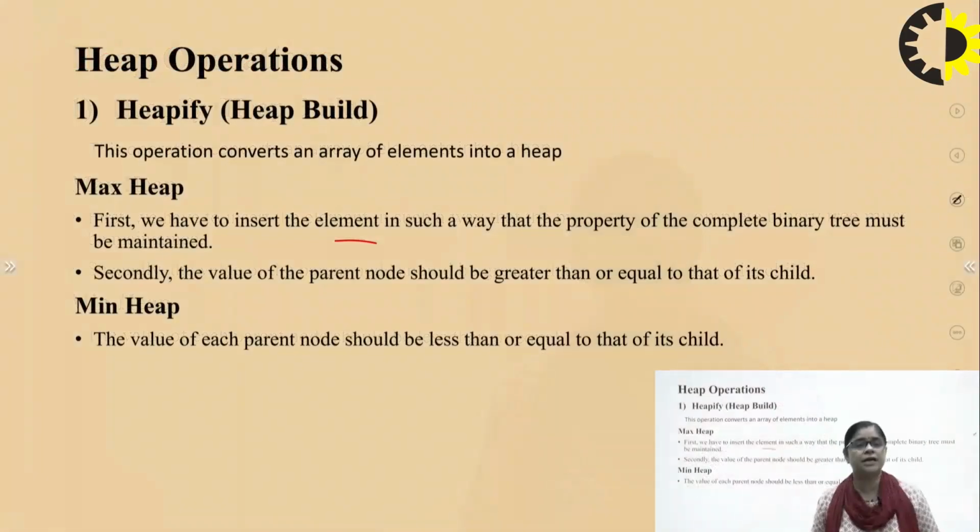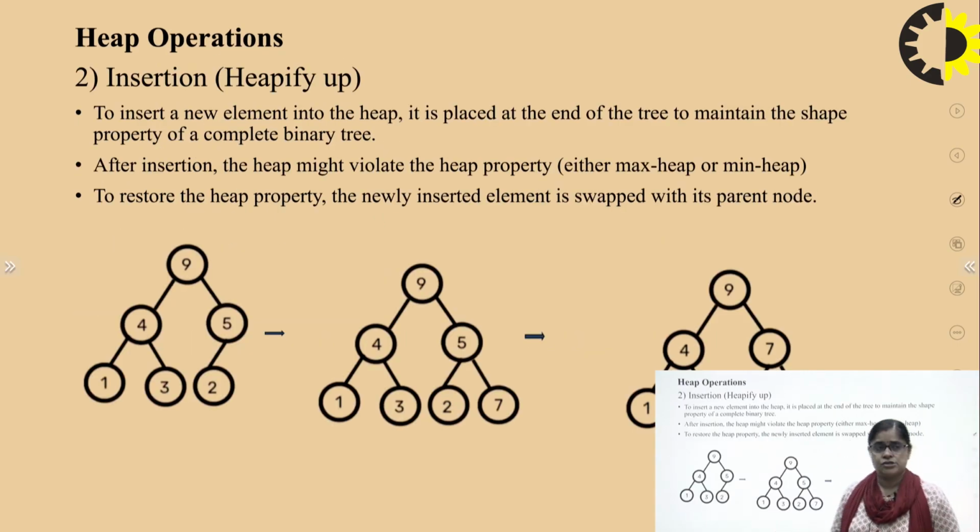If the tree is not a complete binary tree, then you are not going to create the heap, whether max heap or min heap. For creating either, it is essential that the tree be a complete binary tree. For the min heap, the value of each parent node should be less than or equal to that of its child. But in the max heap, the value of the parent node should be greater than or equal to its child, right?